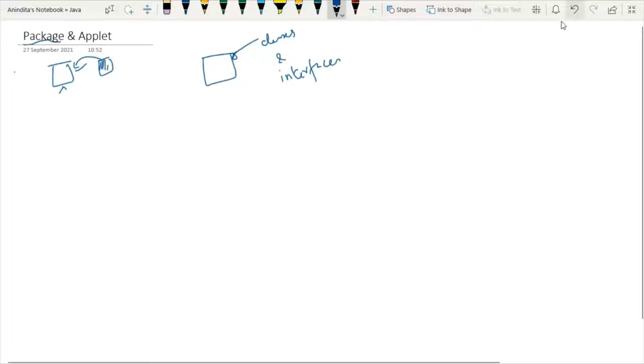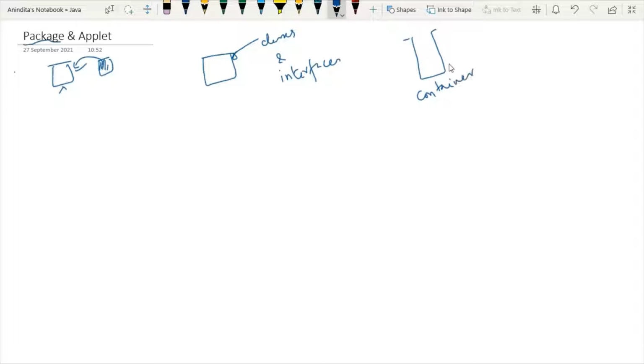So in one word, you can think of a package like this. Package is like one container, and within this container, you can put classes and interfaces, right? So this is the very basic concept of package in case of Java. Now the question is, what is the need? Why do we have to use this concept of package?